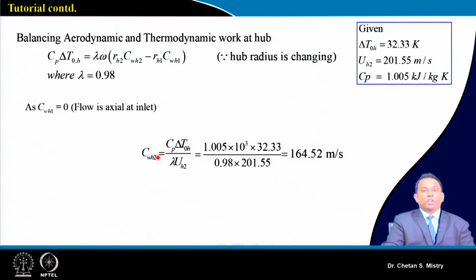Putting in these numbers, Cp delta T0 divided by lambda into U at exit gives the work component as 164.52 meter per second. Once this is known to us at the exit station, it will make our calculation easy.